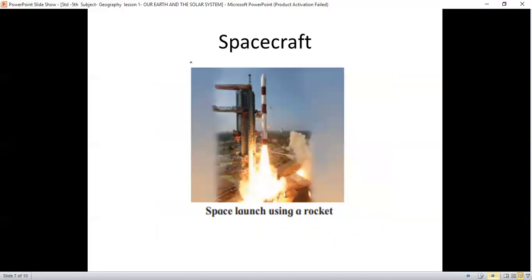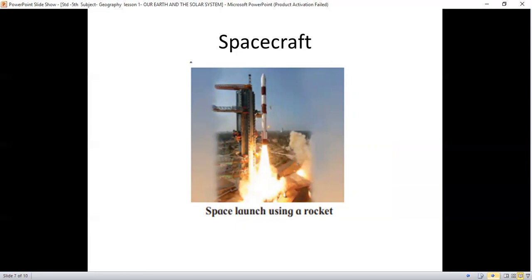The next is the spacecraft. Now, what is a spacecraft? Many people are curious to know about the heavenly bodies. They also wanted to reach them. However, to send some object from the earth into space, it must be given power against the force of gravity. Rocket technology or space technology is used for this purpose. In the 20th century, a few countries of the world developed space technology and sent hundreds of spacecraft into space. Our country is well known for the development of its space launch technology.